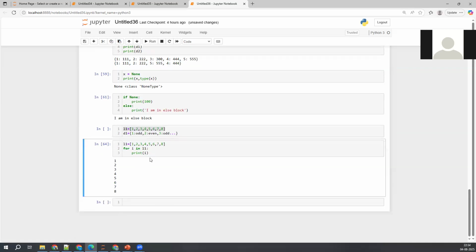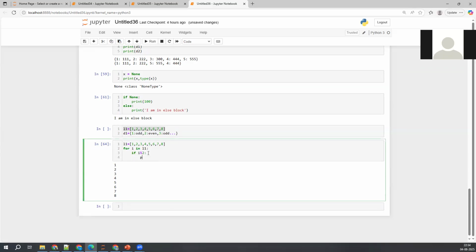Now it is printing everything. How do we check whether it is even or odd? Modulus 2. Instead of this print command, I can directly take an if condition. Some of the people don't know what this modulus of 2 is. Now I want to write a print command inside this, and if I modulus 2 equal to 0, because we have to take the condition right here.